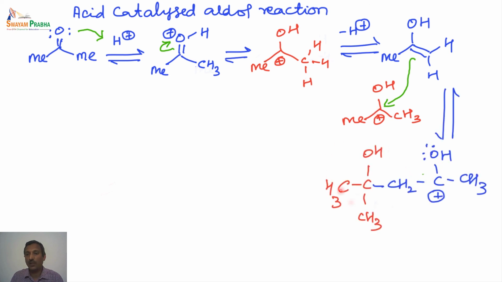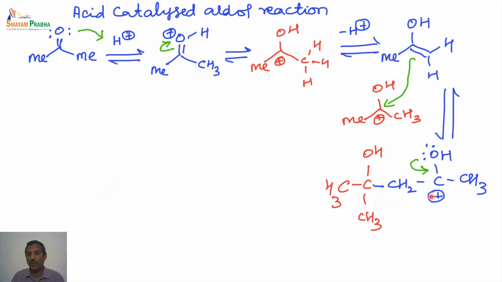So we end up with this particular intermediate. Because these electrons are shifted, one of the carbons becomes electron deficient, or becomes a carbocation. So that means this particular carbon is added to this carbon, and this carbon becomes electron deficient, or a carbocation.